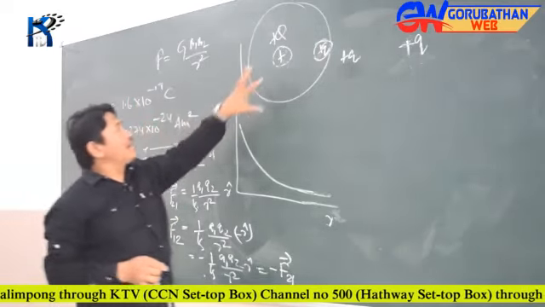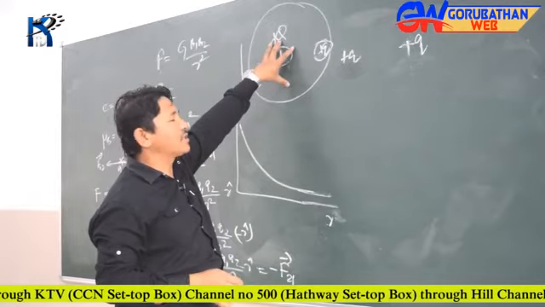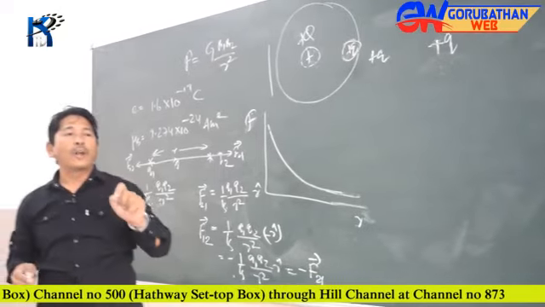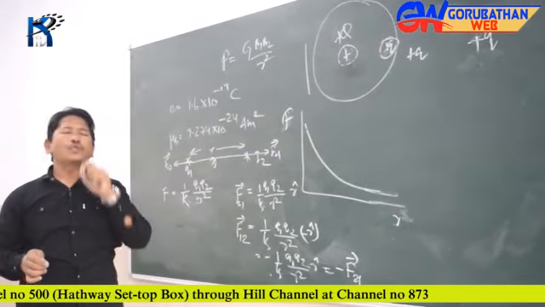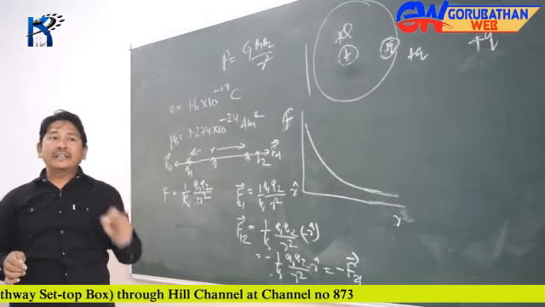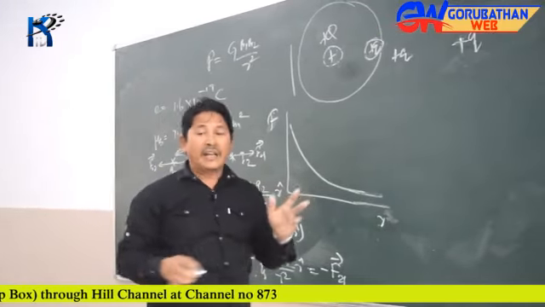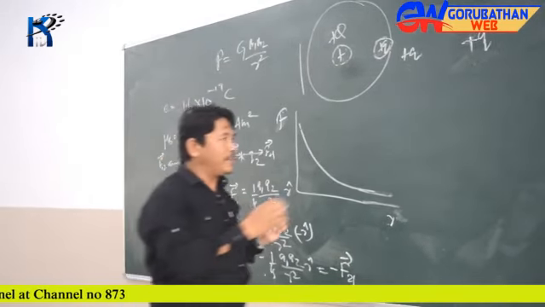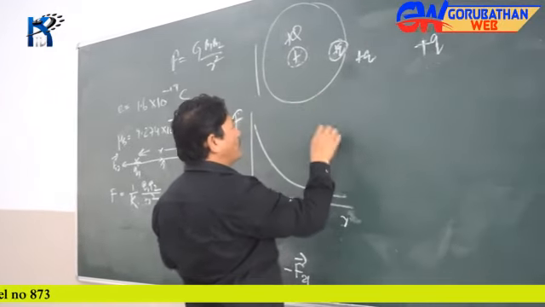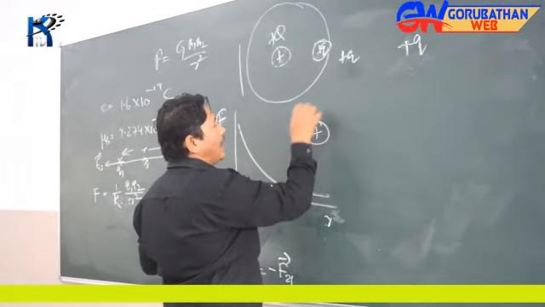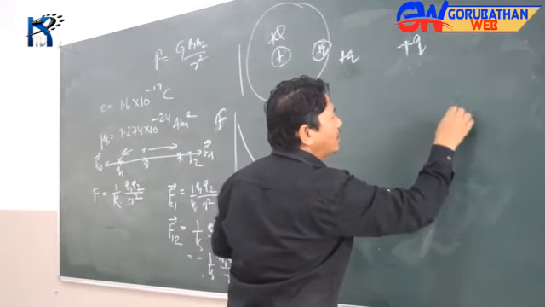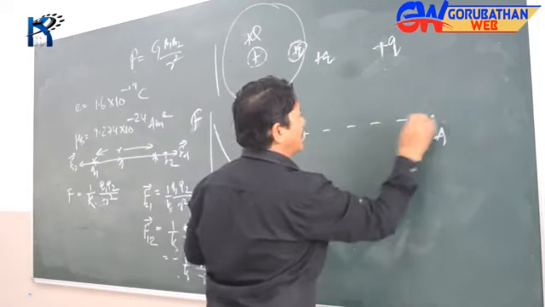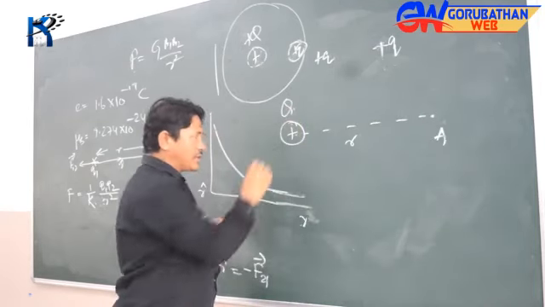Now, in order to describe this field, there are two physical quantities. One we call intensity, another we call potential. Let's talk about intensity. What is intensity? Intensity at a point in an electric field is defined as the force experienced by a unit positive charge placed at that point. Now, what do you mean by that? Let's see this. Talk about this plus Q charge once again here. And then if you talk about a point over here, let's say this point is A, at a distance, let's say r, from this plus Q charge.